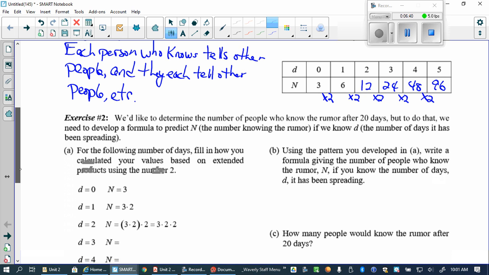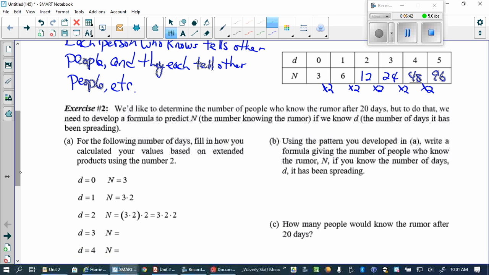Exercise 2 is really continuing exercise 1. So we'd like to know the number of people who know the rumor in 20 days. I don't want to fill out a chart and go out 20 days or 100 days, do you? Just like when you have a number to add over and over again, you'd rather multiply. If you have numbers to multiply over and over again, you'd rather use an exponent, wouldn't you? Okay, so let's set something up here.